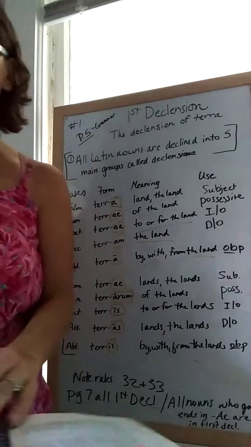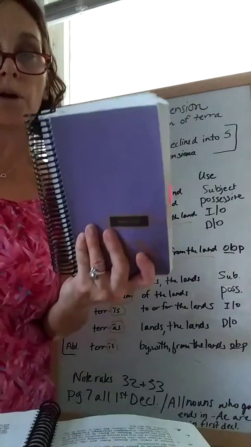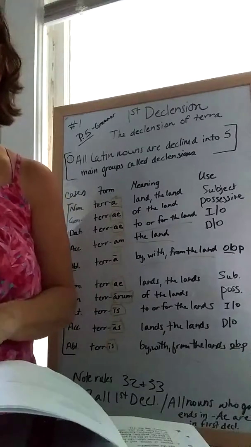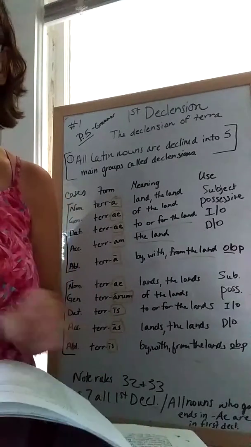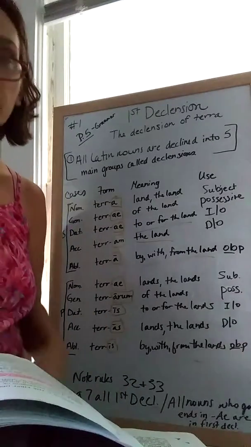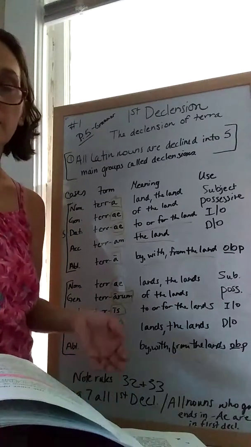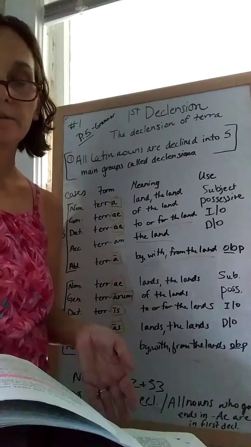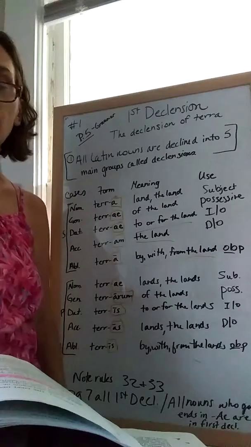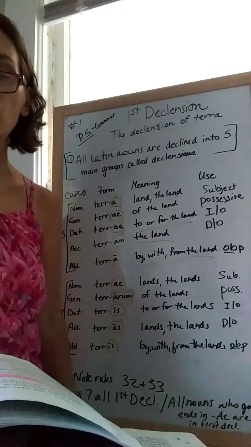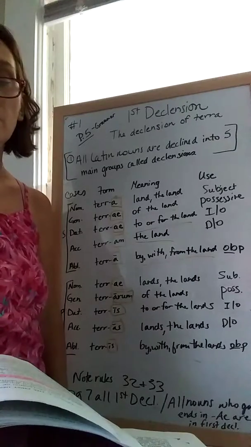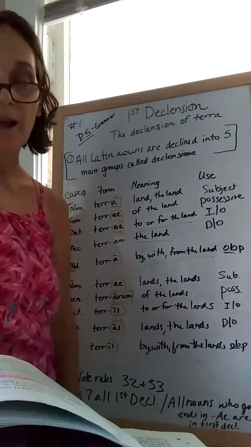If you look in your purple book on page 7, you will see our first vocabulary. These are all first declension words. If you look at the vocabulary on page 7, you will see that all of the endings are a or ae.